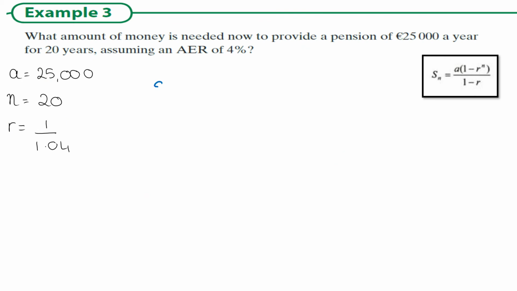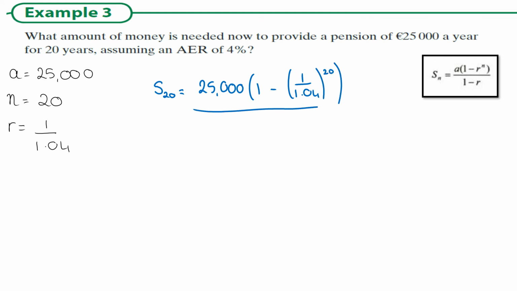So now let's use our SN formula, the sum of a geometric series, to figure out how much money we need. So S20 is equal to A, which is 25,000, times 1 minus, again, OR is a fraction, 1.04 to the power of 20, all over 1 minus 1 over 1.04, and we stick that straight into the calculator to get an answer. When you put that into the calculator, we get 353,384.49.